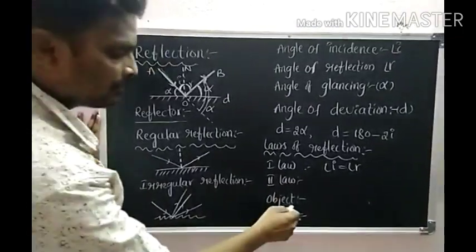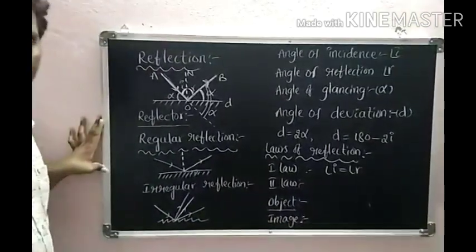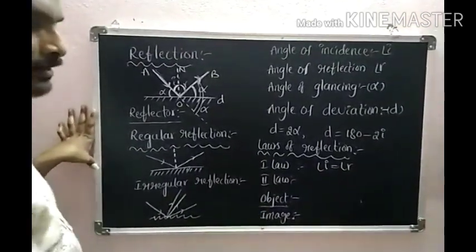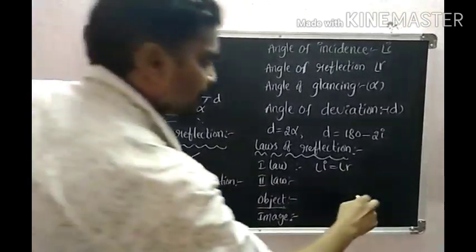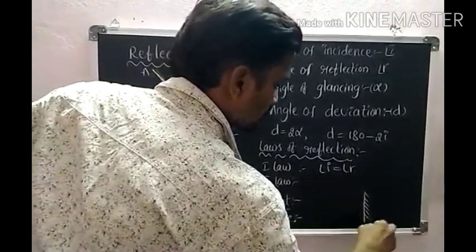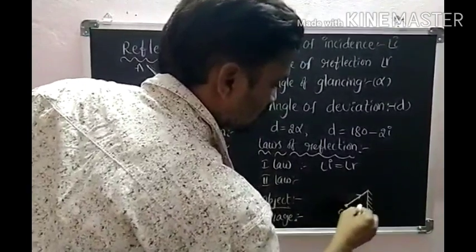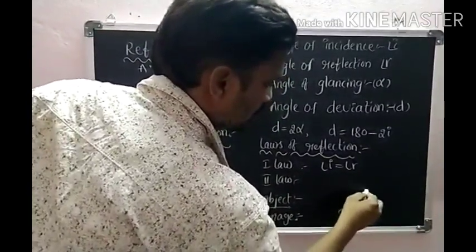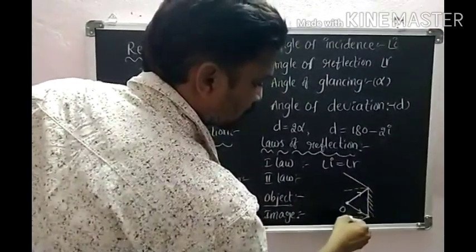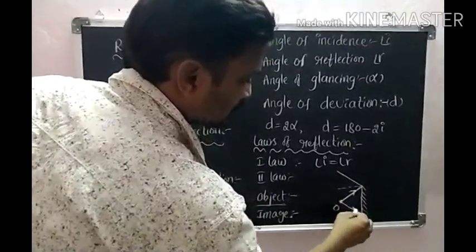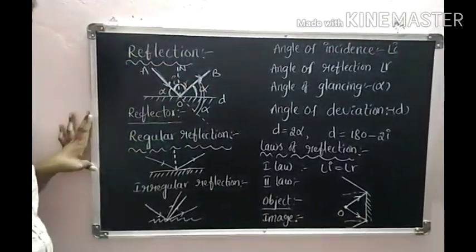And what is the object? The point of intersection of incident rays is said to be the object. For example, this is the mirror, this is the point object. Let me take, if this is an incident ray, this is also another incident ray, this is the normal, this is the reflected ray, this is also a reflected ray. So the point of intersection of incident rays is said to be the object.